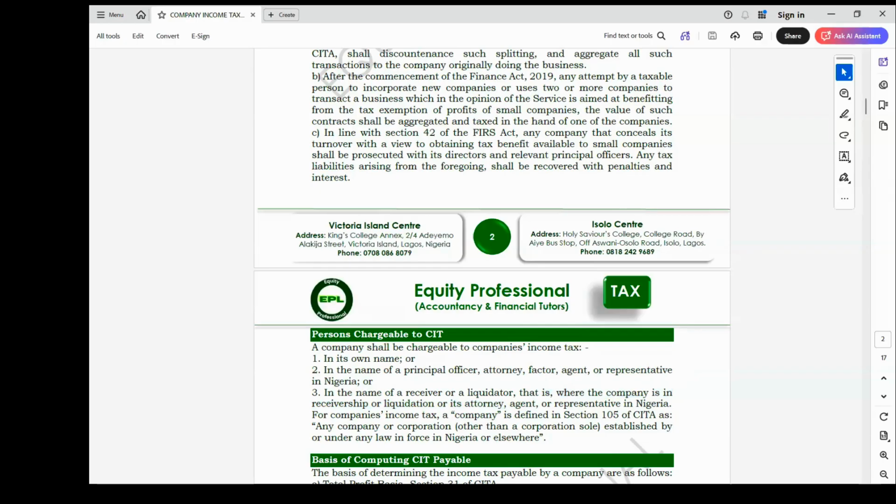So basically, a company can pay tax in its own name, in the name of an agent or representative, and in the name of a liquidator or receiver. So those are the various ways in which a company is liable to the payment of company income tax.